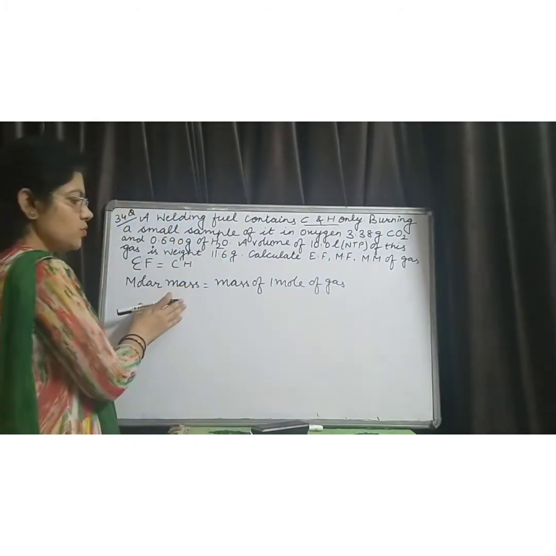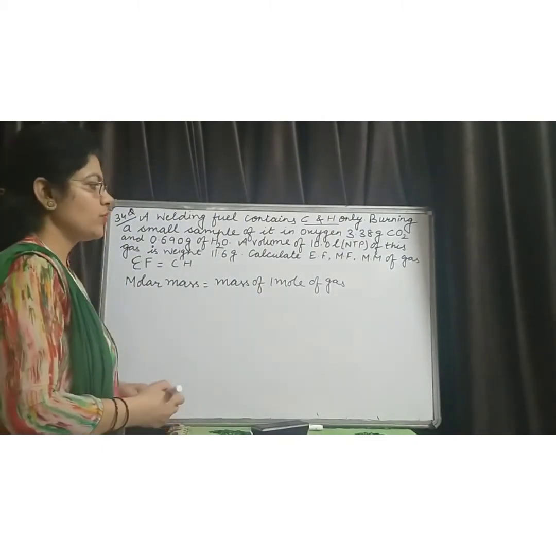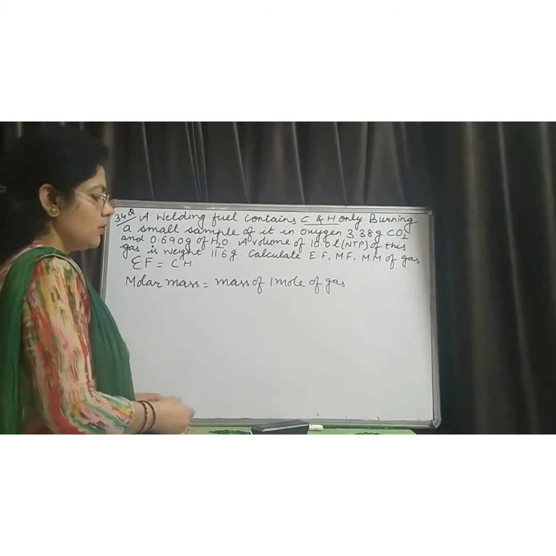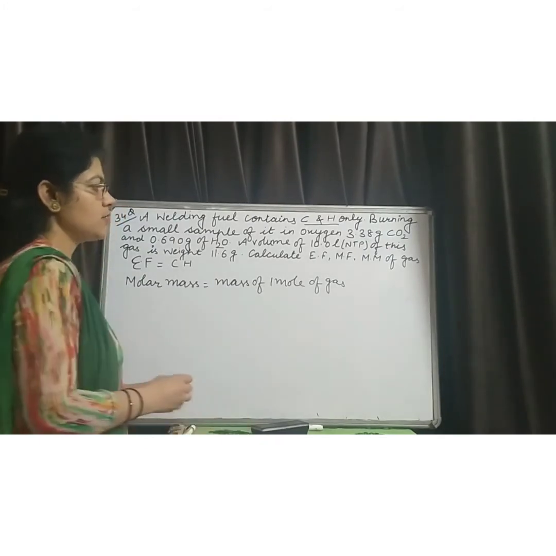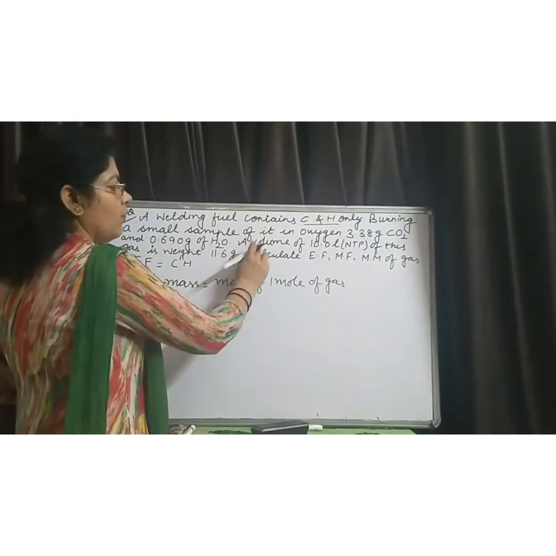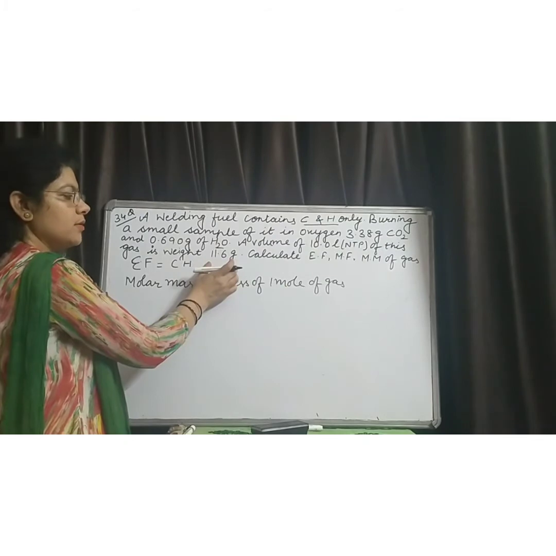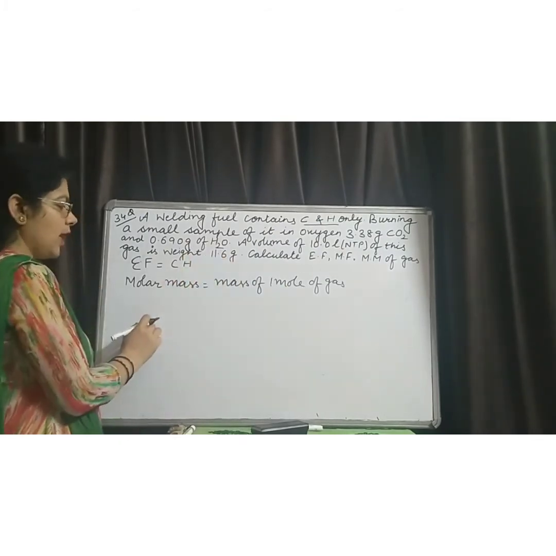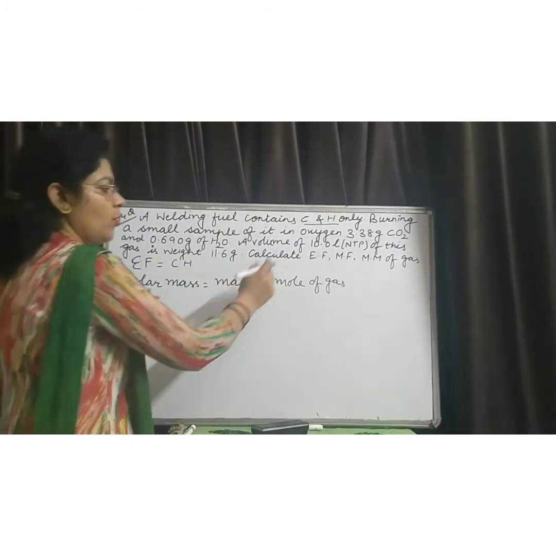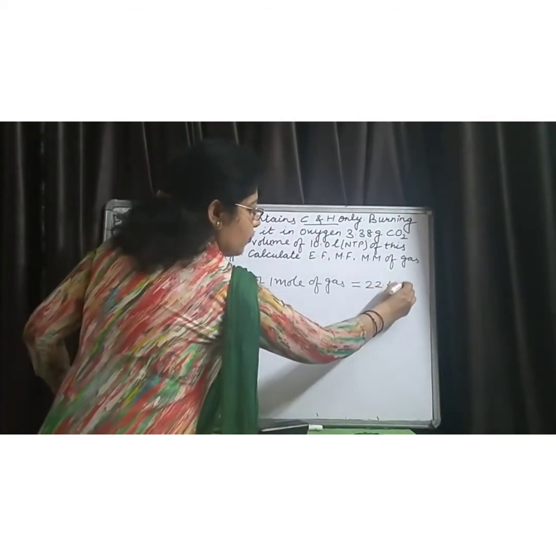Molar mass means we have to find the mass of 1 mole of gas. How do we find the mass of 1 mole of gas? For this, it is given to you a volume of 10 liter has mass 11.6 gram, and you know that volume of 1 mole of gas is equal to 22.4 liter.